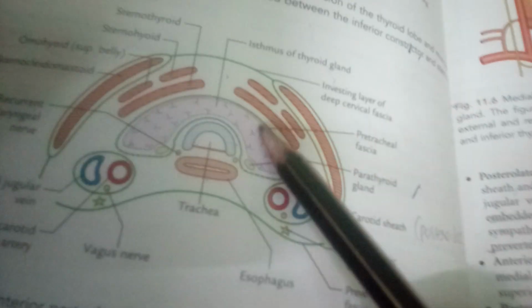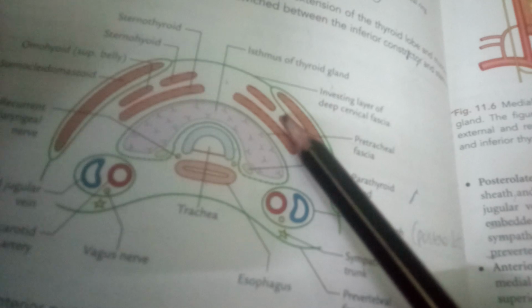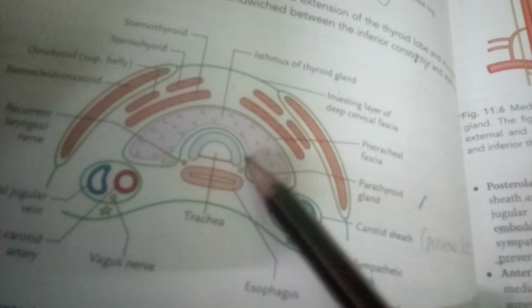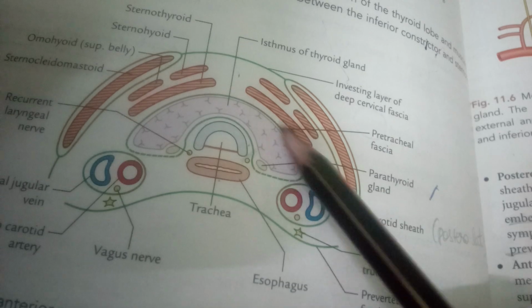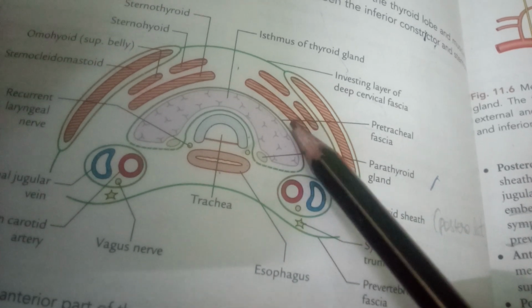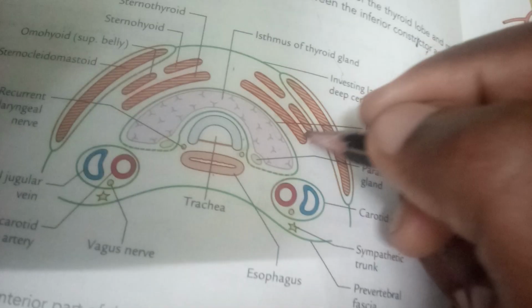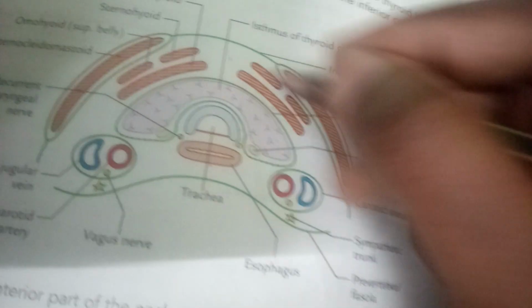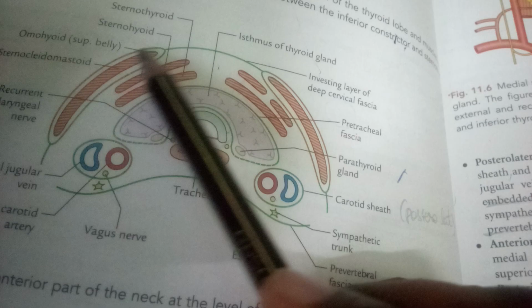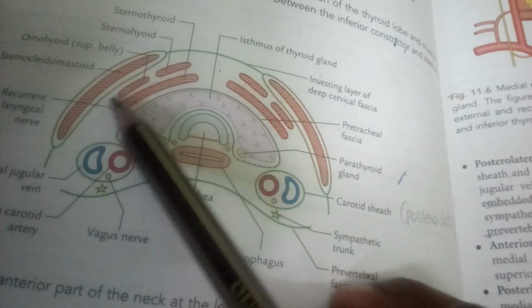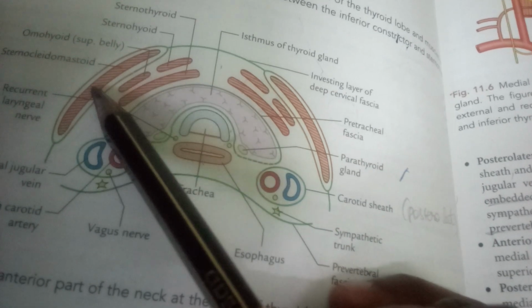And next is lateral or superficial surface. So this is the lateral surface, and this is the medial surface. This is the superficial or lateral surface. It is related to muscles, and here you can see a green layer around this muscle.